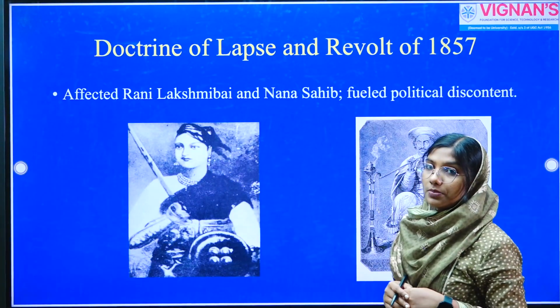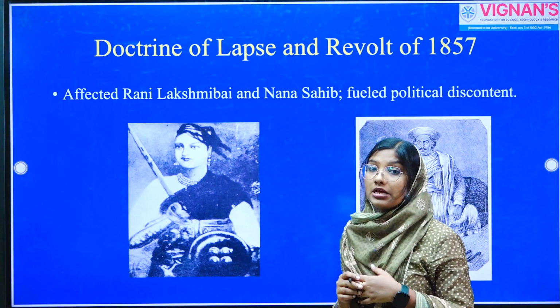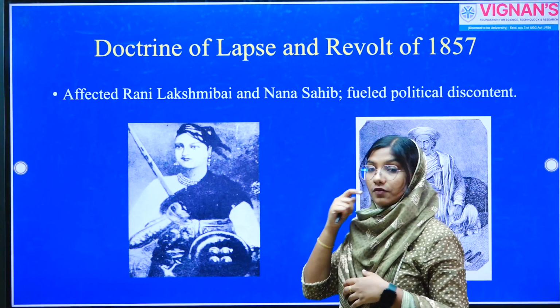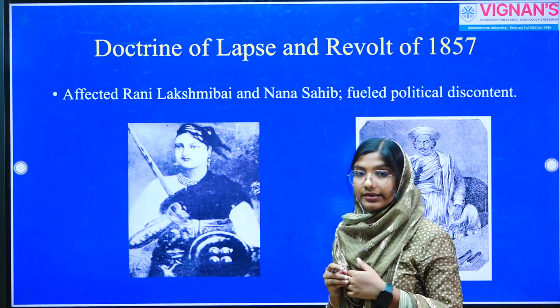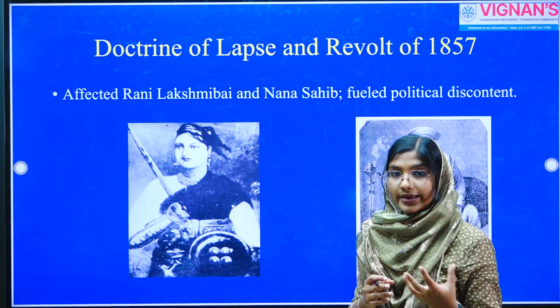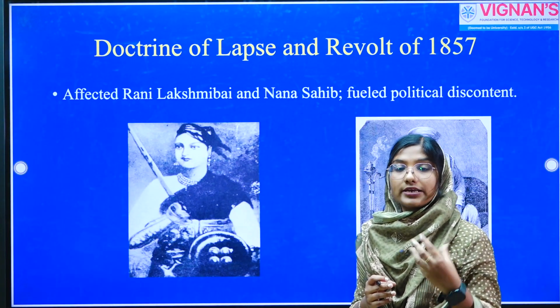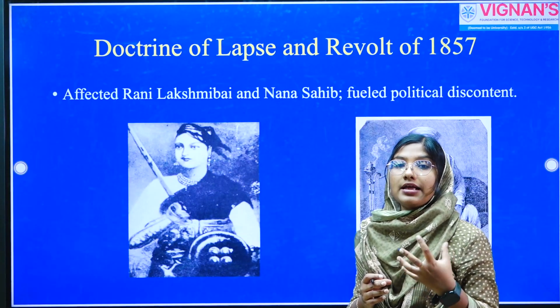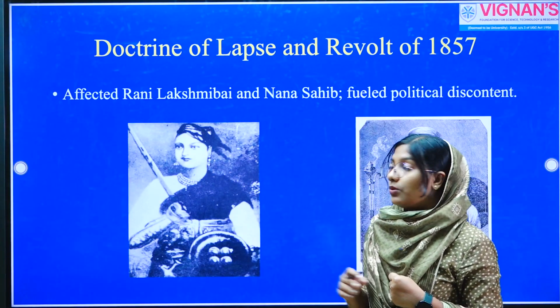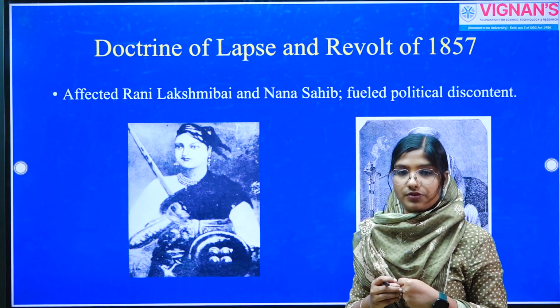So now let's talk about the Doctrine of Lapse and its relationship with the revolt of 1857, which we already discussed in the context of Rani Lakshmi Bai of Jhansi. We mentioned that a king died without having a natural heir. Even though he adopted Damodar Rao, the British didn't accept or acknowledge this adopted heir, and they invoked the Doctrine of Lapse, which provoked Rani Lakshmi Bai to participate in the 1857 revolt.